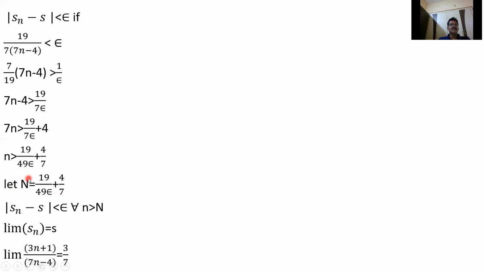Then we will get mod Sn minus s less than epsilon for all n greater than capital N. So by definition, Sn converges to s, or limit Sn equals s. So limit of (3n plus 1) by (7n minus 4) equals 3 by 7.